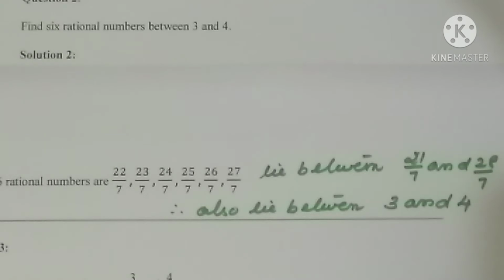So we have to make a conclusion for this answer, that they also lie between 3 and 4, because the question is asked for 3 and 4 only. I think you got the point of what I want to say, because children will finish with they lie between 21 by 7 and 28 by 7 only. These are the easy questions if you are getting in the question paper. So just make the conclusion like this, they also lie between 3 and 4 only, because we have used the equivalent rational number idea, and the question is asked for 3 and 4, so the answer should be like that only.